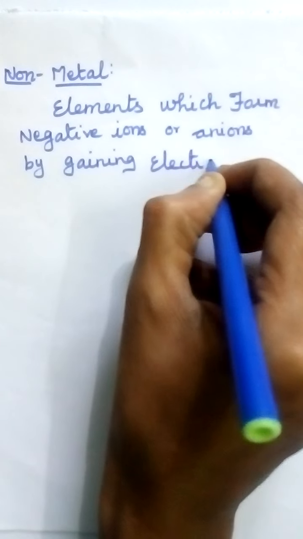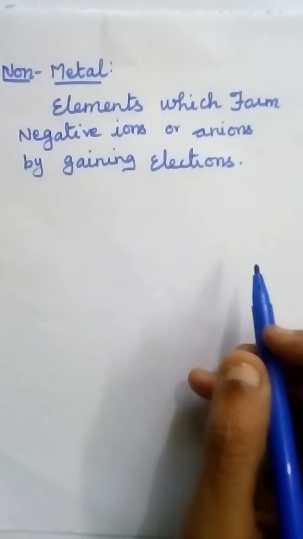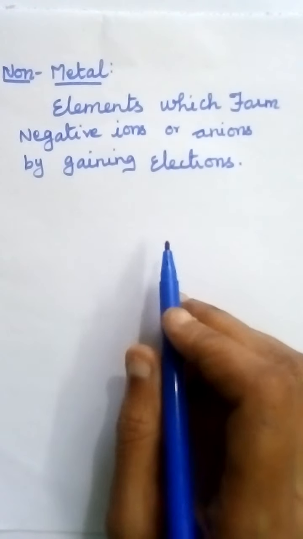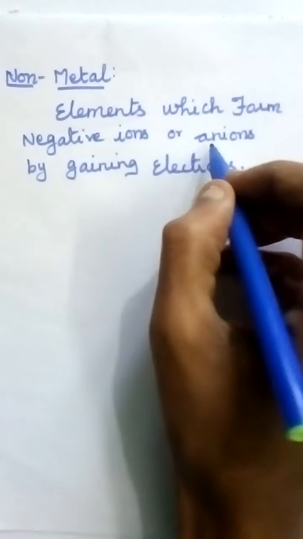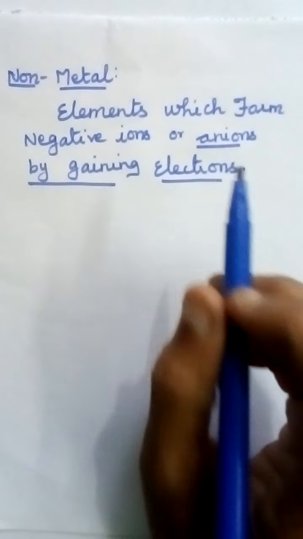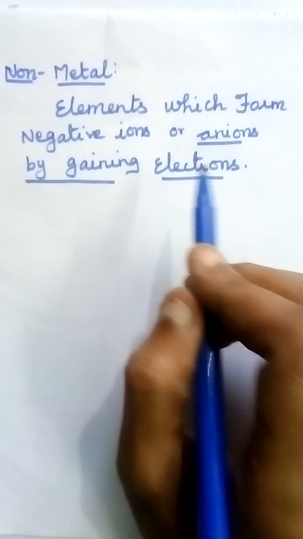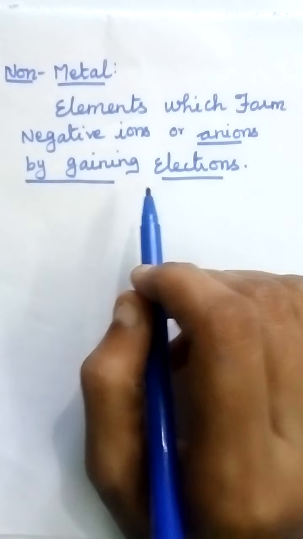That is the basic difference. Metals form cations by losing electrons; non-metals form anions by gaining electrons. That is the basic difference between metals and non-metals.